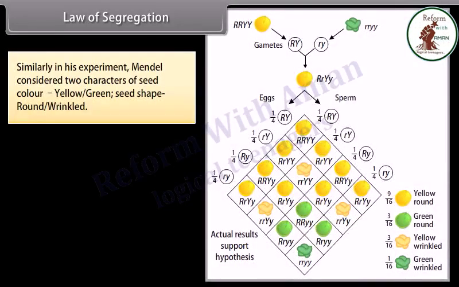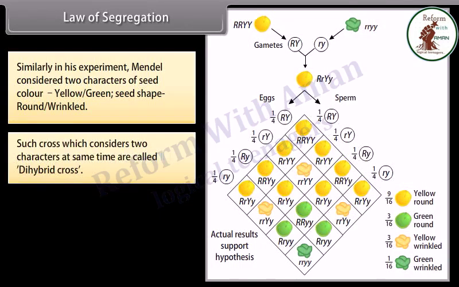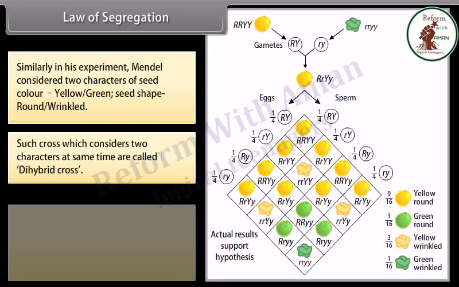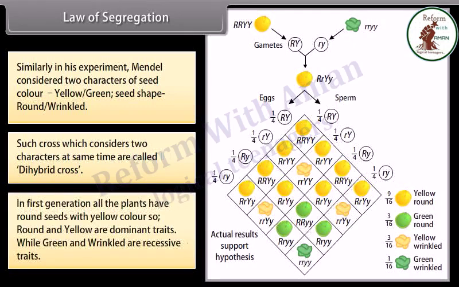Similarly, in his experiment, Mendel considered two characters: seed color, yellow, green, seed shape, round, wrinkled. Such cross which considers two characters at the same time is called dihybrid cross. In first generation, all the plants have round seeds with yellow color. So, round and yellow are dominant traits, while green and wrinkled are recessive traits.